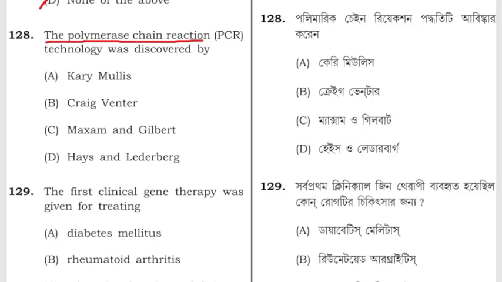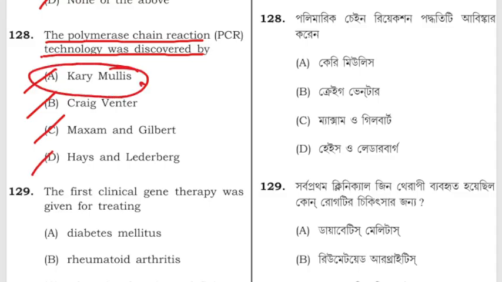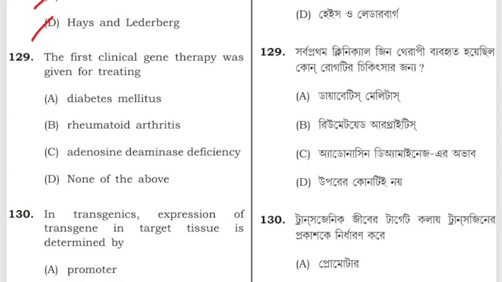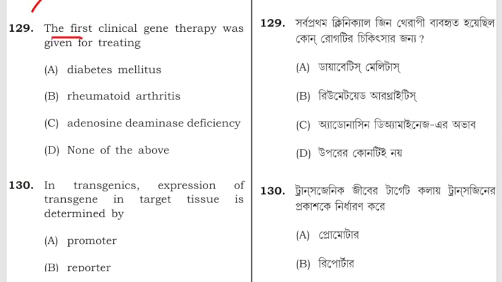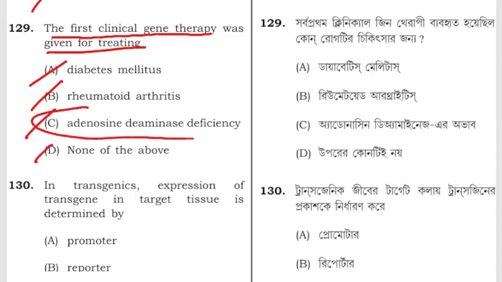The polymerase chain reaction, PCR technology, was discovered by Kary Mullis, Craig Venter, Maxine Gilbert, Hayes and Lederberg. The PCR was discovered by Kary Mullis. The first clinical stage gene therapy was given for treating diabetes mellitus, rheumatoid arthritis, adenosine deaminase deficiency, or D, none of the above? The correct answer is ADA deficiency, that is adenosine deaminase deficiency.